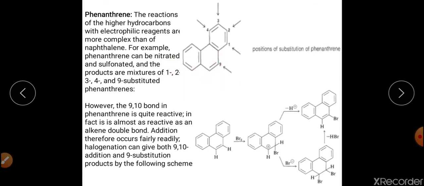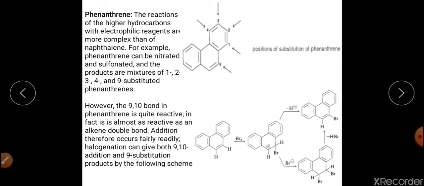So if I am particularly concerned about nitration and sulfonation of the phenanthrene ring, generally we get a mixture of 1, 2 products, 3, 4 and 9 substituted, right? So all these positions are really active in case of phenanthrene. And the phenanthrene ring can also undergo the addition reaction, and that addition reaction can happen at the 9th position, right?